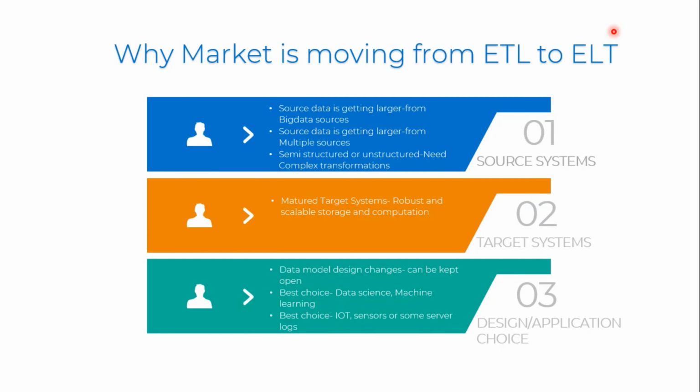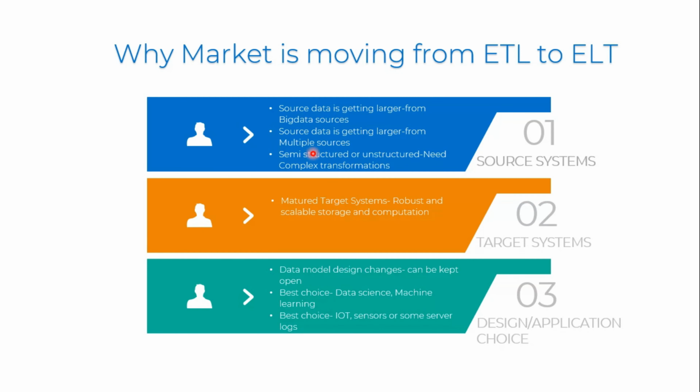And another reason would be that source data is getting larger, in terms of multiple sources. Previously we used to have only a limited number of sources, but now the intention of an enterprise project would be connecting to multiple global sources and ingesting the data from them.